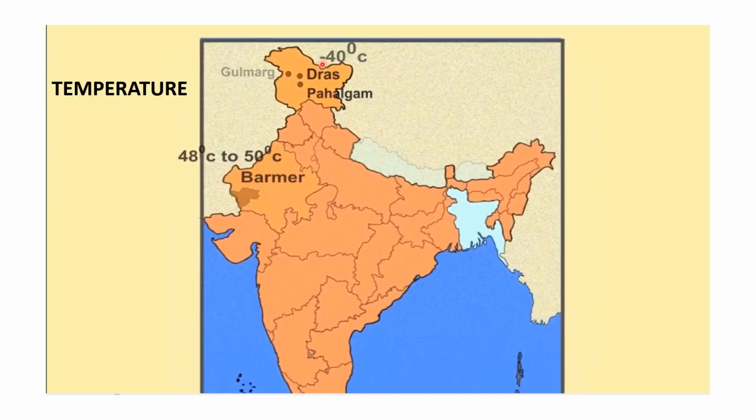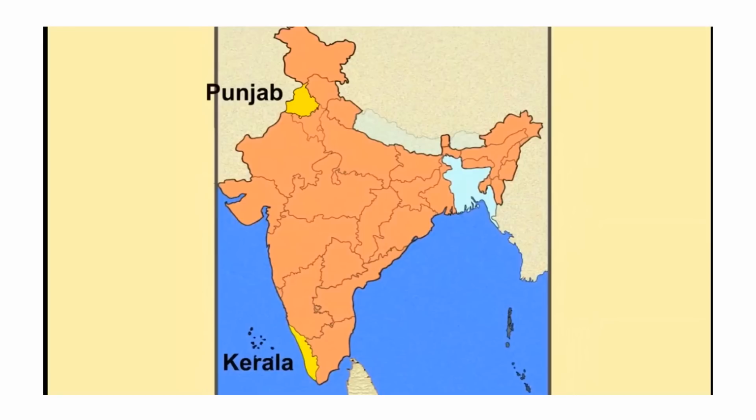In Kargil, it is minus 40 degrees Celsius in the winter season. So at the same time, you will find various kinds of temperatures in the same country.